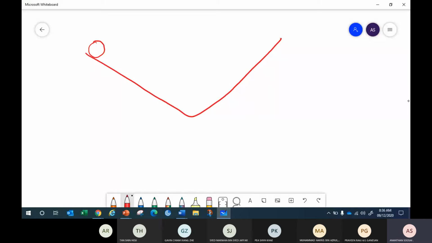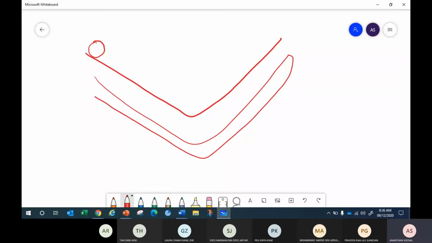The pendulum moves back and forth like this, tilted at the same angle, so it's moving up, down, and up, down, and so on. Now the question is, this oscillation, is it an SHM?